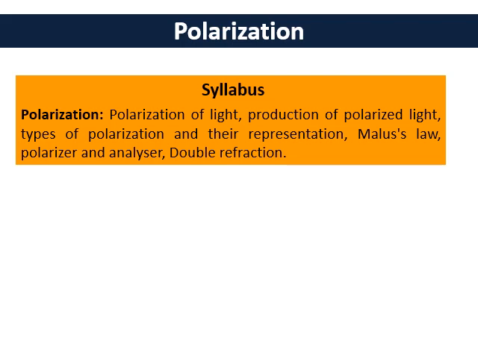Today we are going to discuss polarization. In this chapter we will be discussing the polarization of light, the very first term, followed by the production of polarization. It means how polarized light can be produced. Then we will discuss the types of polarization and their representations. Furthermore, we will discuss Malus law, the polarizer and analyzer, and at the last we will be discussing double refraction.